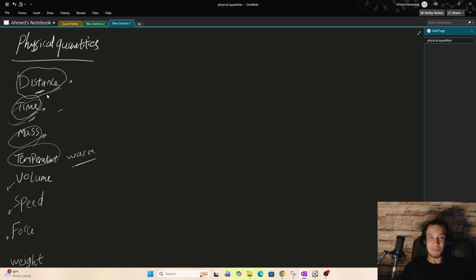So when you say something is maybe 20 centimeters long, you're saying that it's 20 times a centimeter. It's 20 of these units. You know what a centimeter is, of course, and you just multiply the centimeter in your mind 20 times, and this is the length of it. So you're basically comparing the object that you have to a unit.